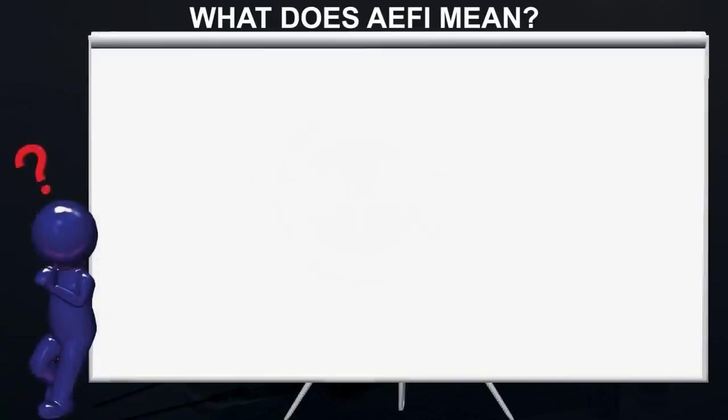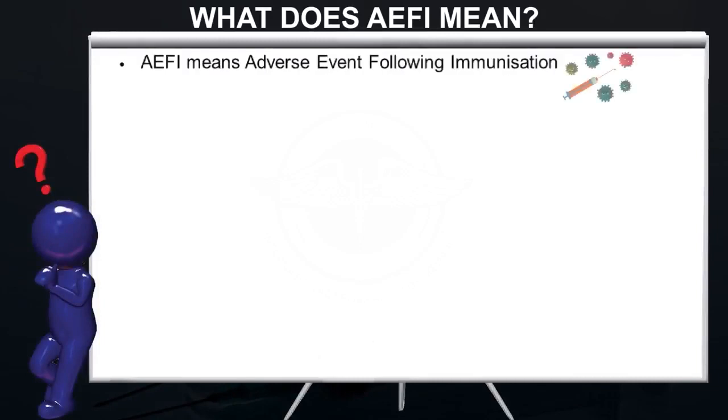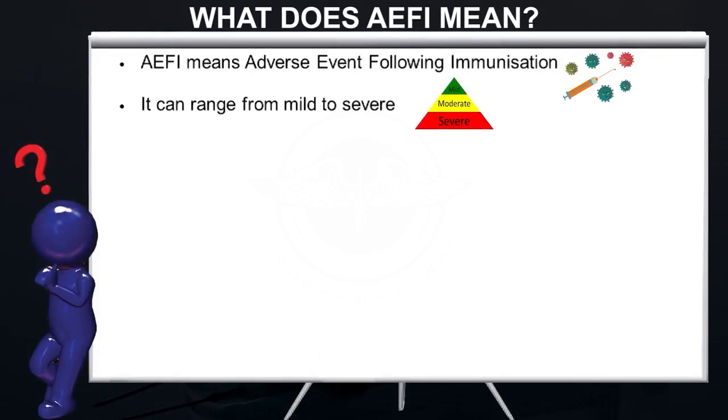Now what does AEFI mean? AEFI means an adverse event following immunization. It can range from mild to severe. An adverse event can be anything which is not correct or not right and it follows an immunization. It does not mean that it is caused by an immunization. It has just followed an immunization.